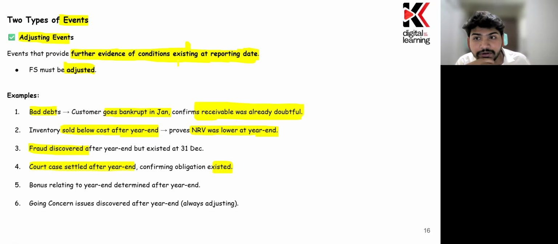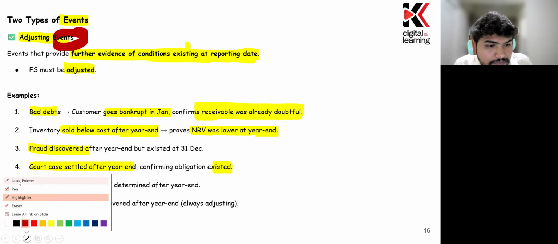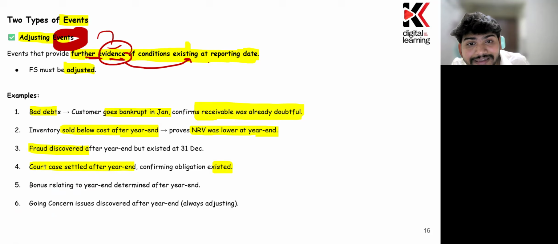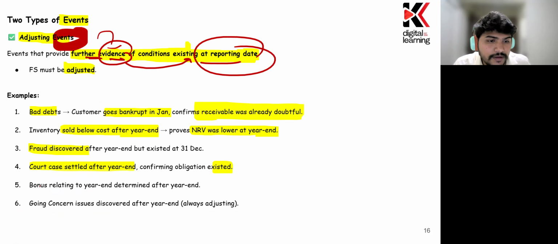So adjusting events are those that provide evidence of conditions existing at the reporting date. A bonus relating to the year end, determined after the year end date.